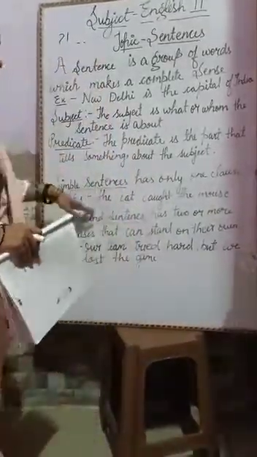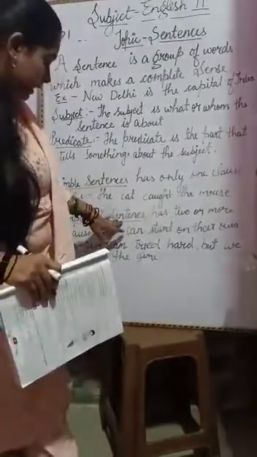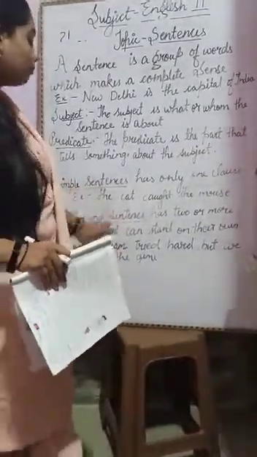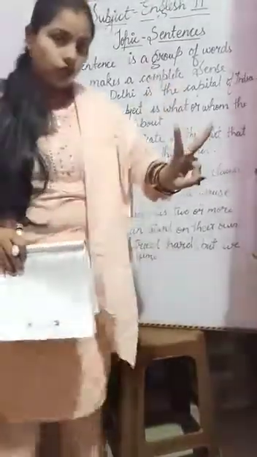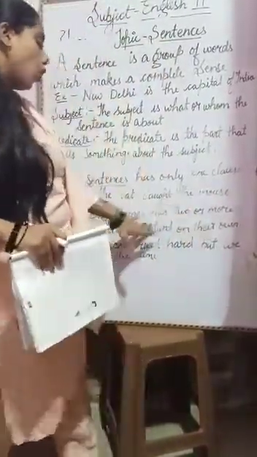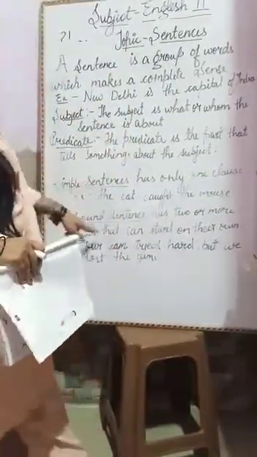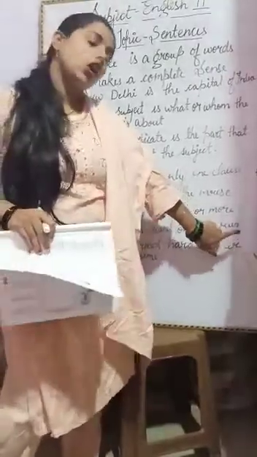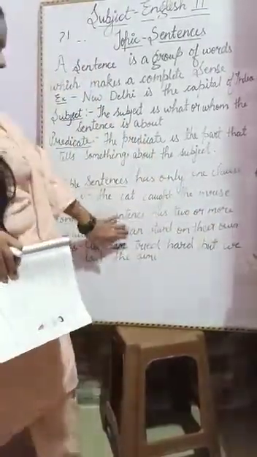Next, compound sentence. What is a compound sentence? A compound sentence has two or more clauses that can stand on their own. This is the definition of compound sentences.